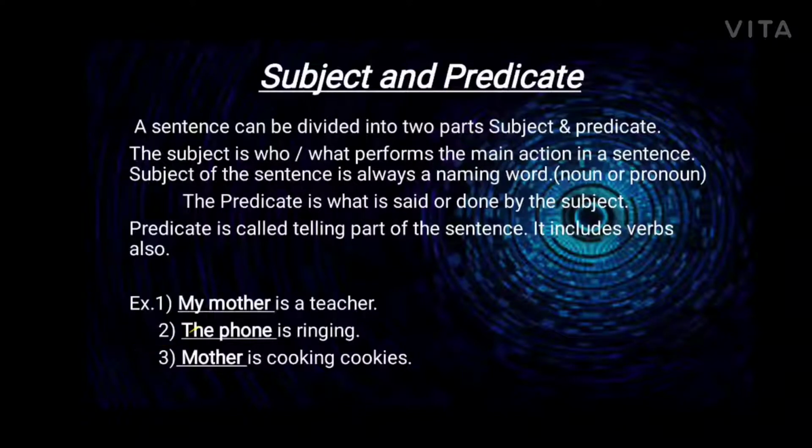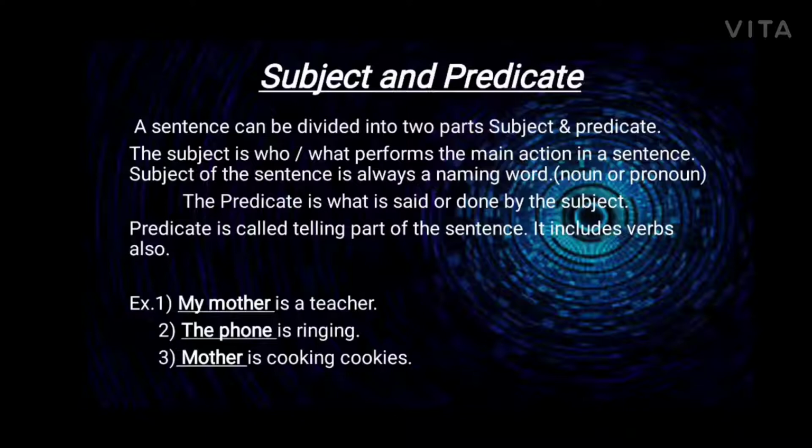Let's see the second example. The phone is ringing. Here, what is ringing? The phone. So, the phone is a naming part. So, it is the subject. And is ringing, it is a telling part. What is the action of the phone? So, is ringing, that is the predicate.